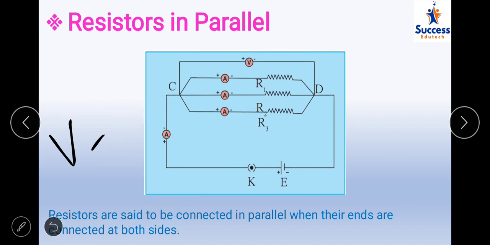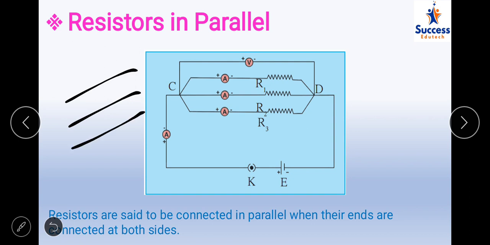Now, what is the combination that tells us resistances are connected in parallel? First you should know what parallel is. These two lines are said to be parallel because they do not intersect each other. So in such a combination of parallel lines, if we attach resistances, we say the resistances are connected in parallel when their ends are connected on both sides.